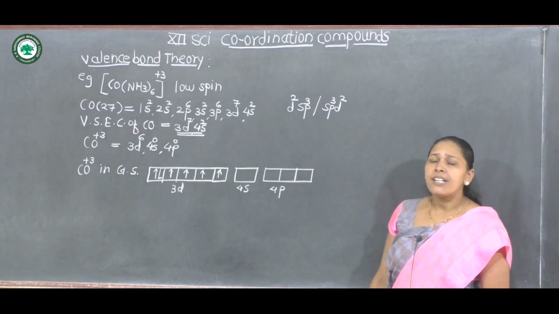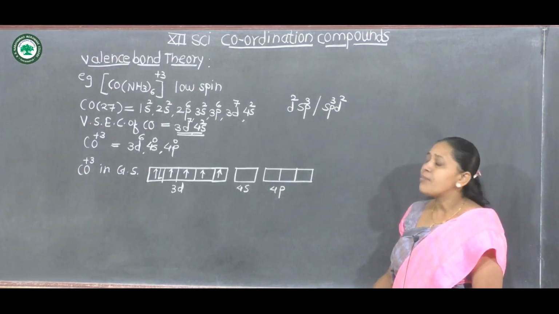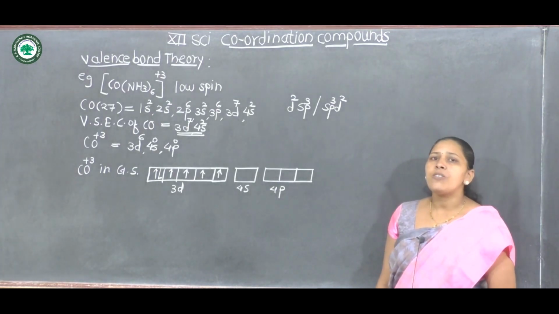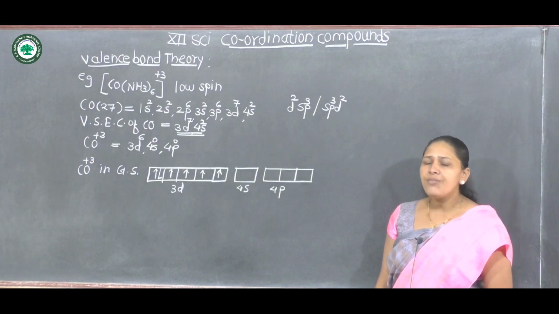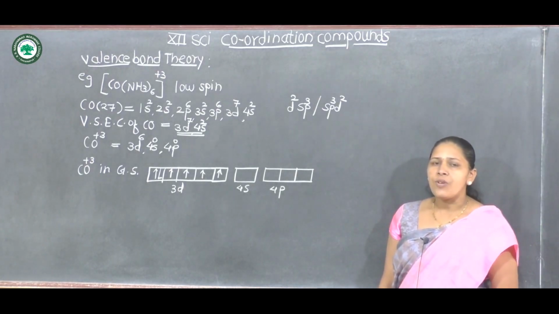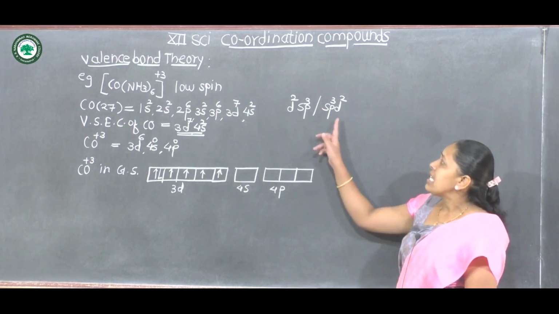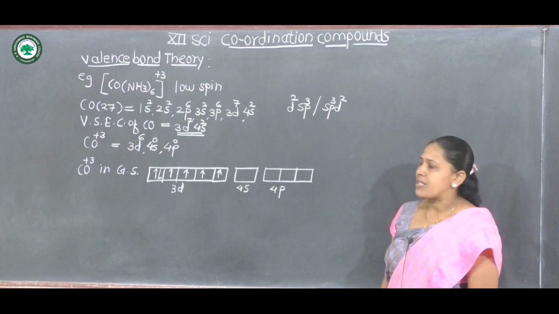In that case, d2sp3 hybridization takes place. If some complexes are high spin complexes in which pairing requires higher energy, then pairing does not take place, and in that case sp3d2 hybridization takes place.